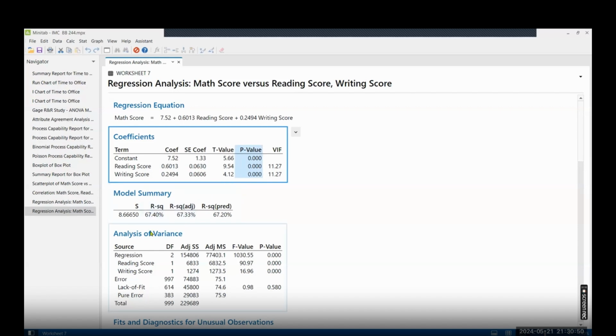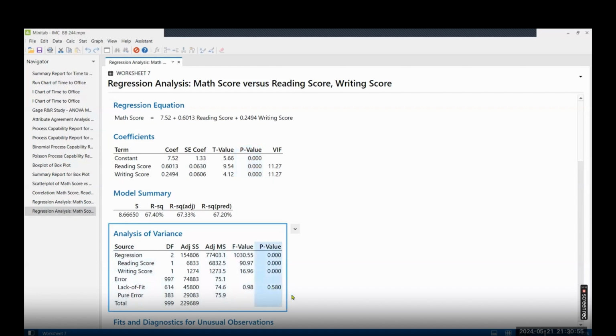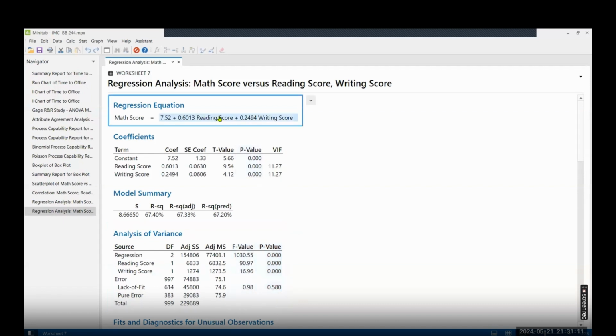Now, if you look here, the lack of fit p-value is greater than 0.05, which means the data I am using for the analysis fits very well with the analysis. There is no issue in this. And the equation you have here, anything you want to predict, you can predict with the help of this equation.